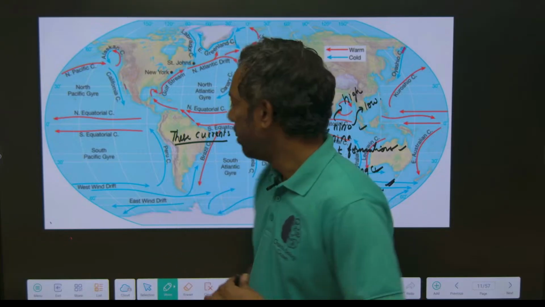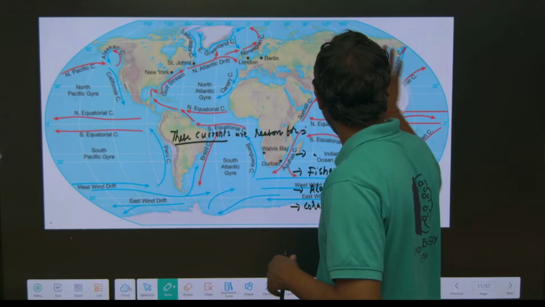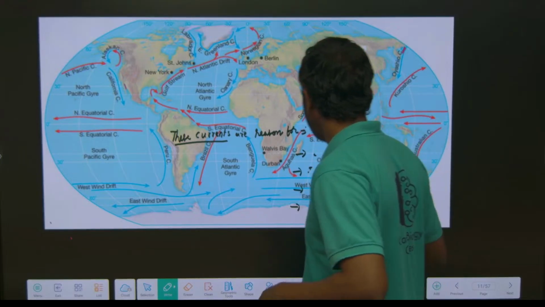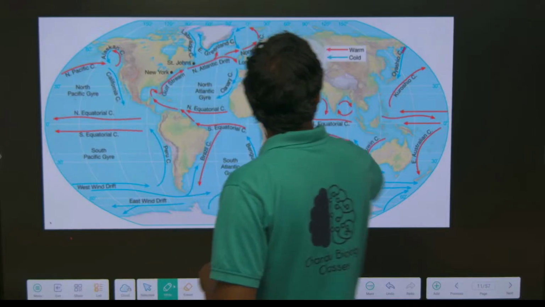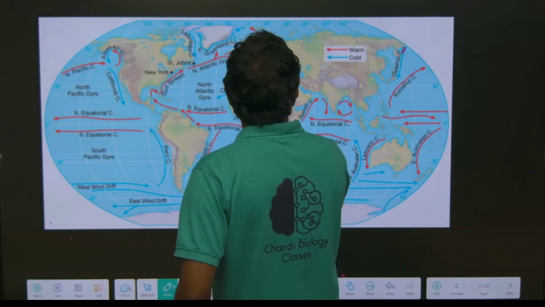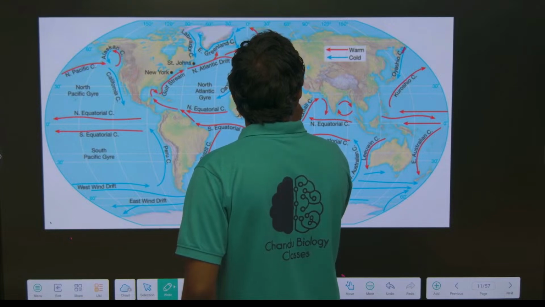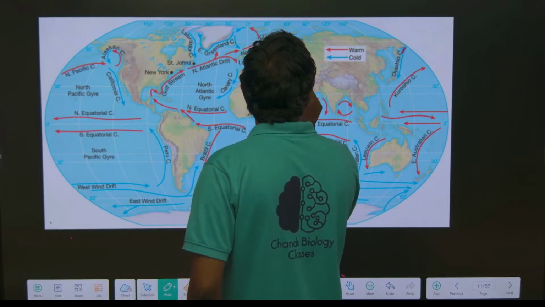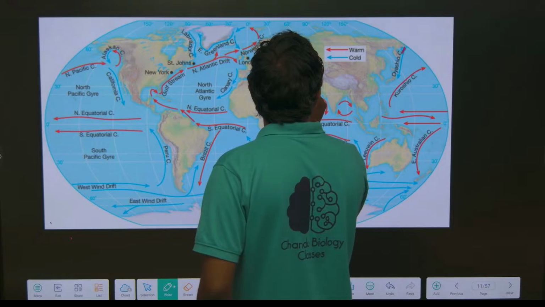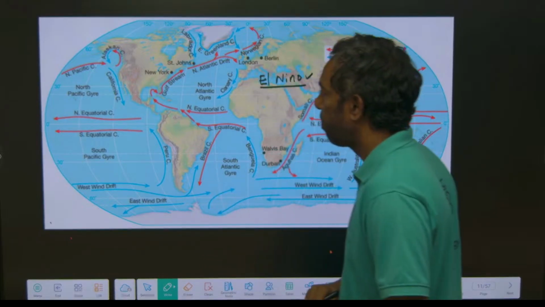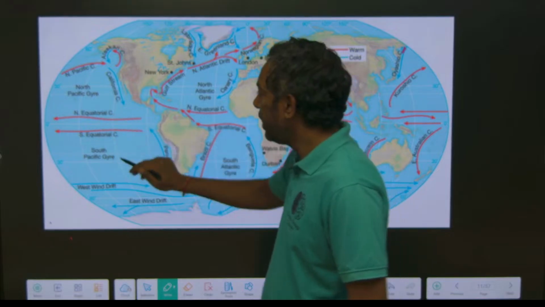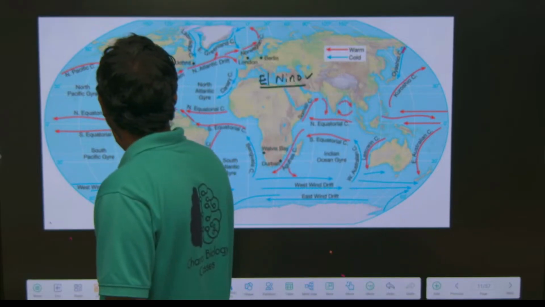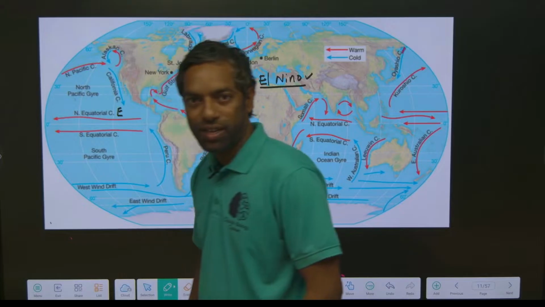Just look here at the El Nino, La Nina effect. The El Nino, La Nina effect is to do with the currents. If we come to El Nino, they can ask you about El Nino effects. This is the Peruvian, American coast, east. This is East Pacific.